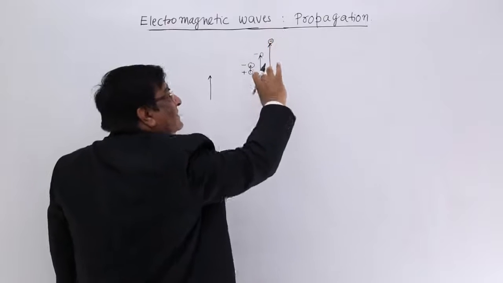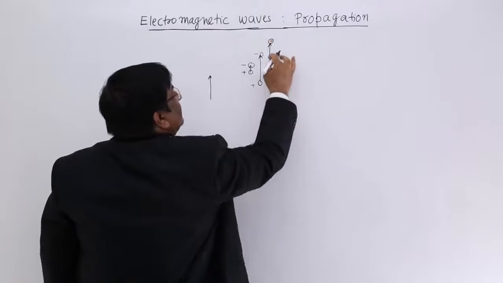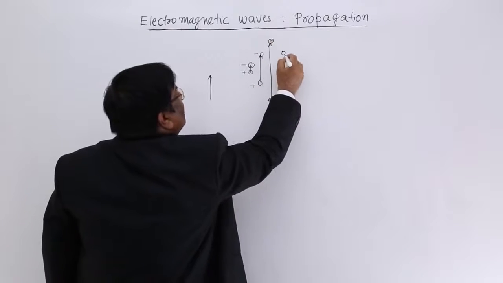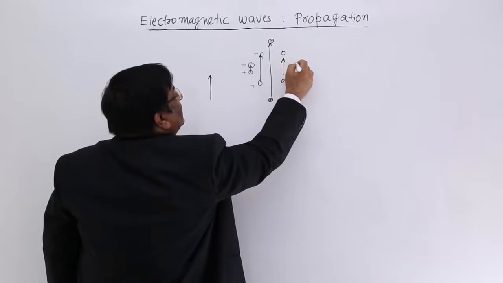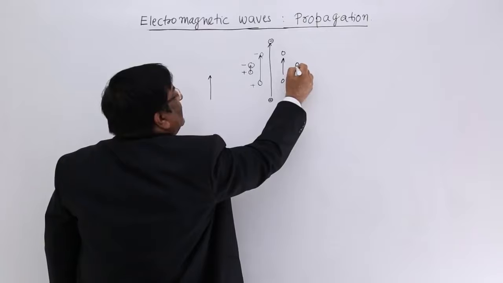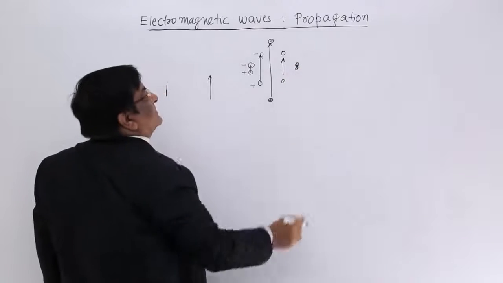Then after oscillation, they have gone to the extreme, now they come back and again they are here, then this is the electric field, and as they come close, here the electric field is 0.